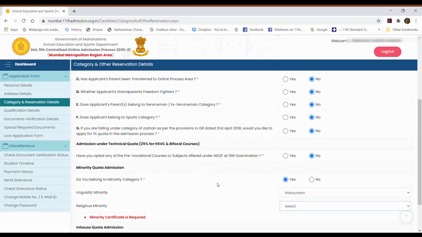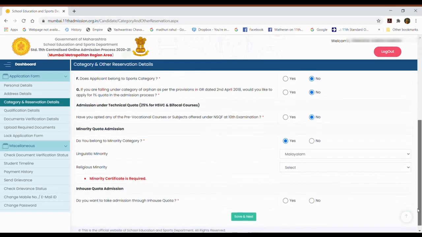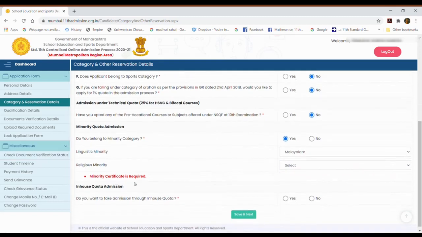I don't want to do any such thing. So next one is minority certificate is required. If you are taking admission under minority, then minority certificate is required.